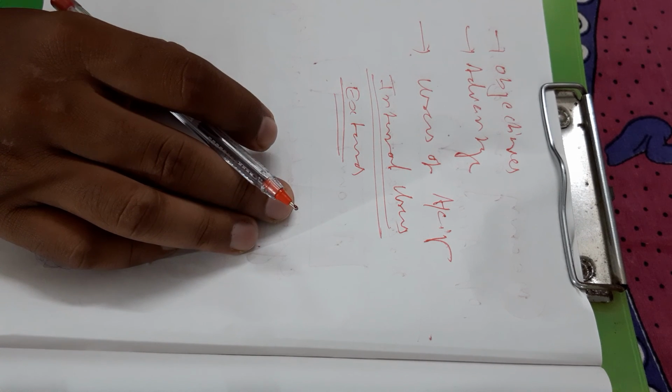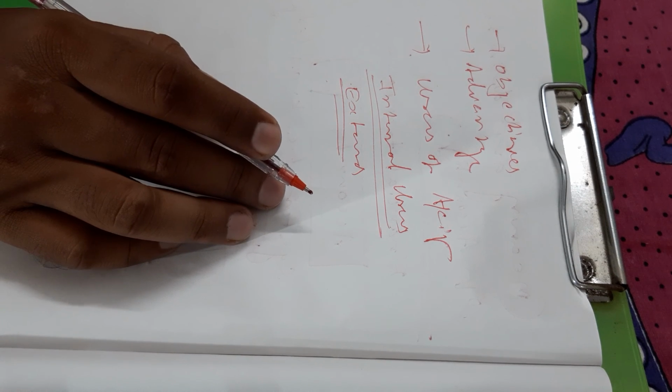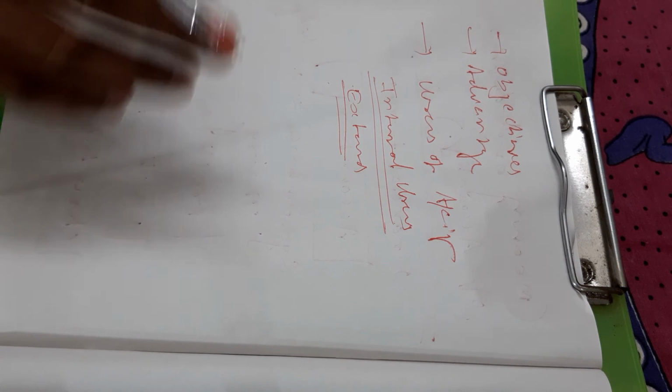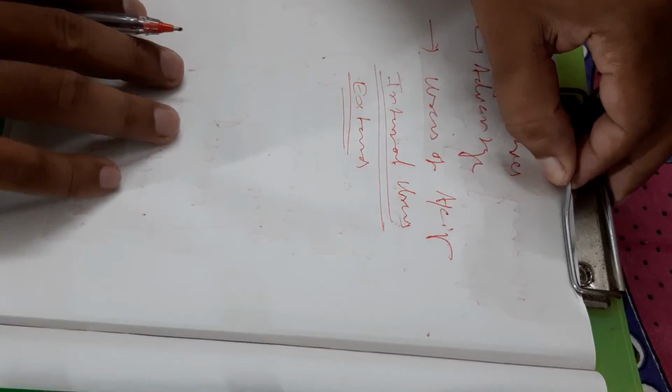These are the external users. So in this video I have discussed chapter 1, and in the next video I will discuss chapter 2, basic accounting terms.